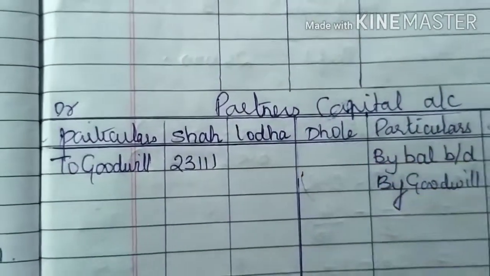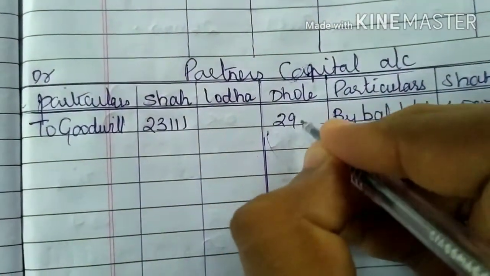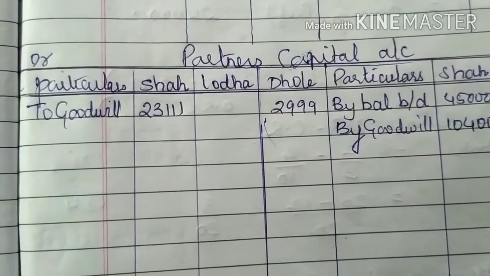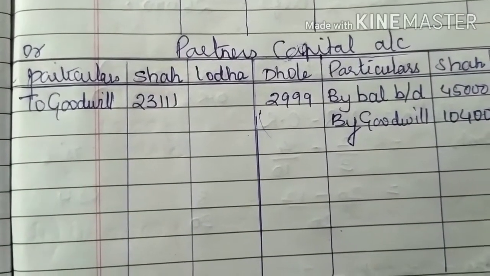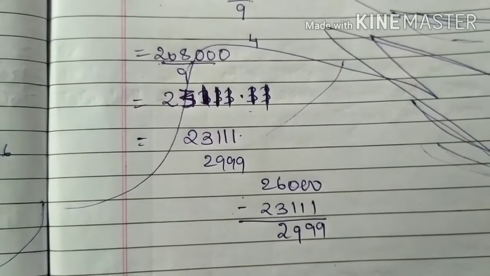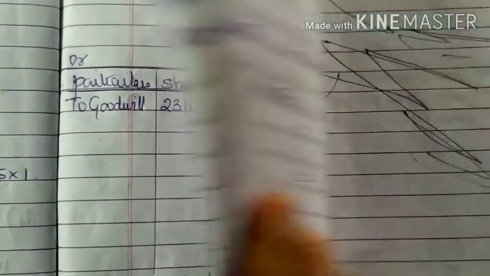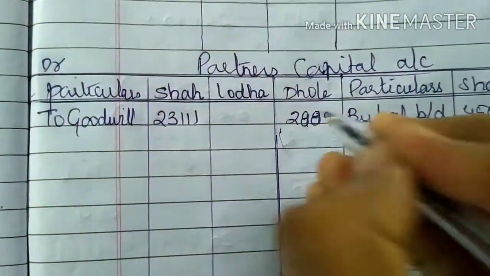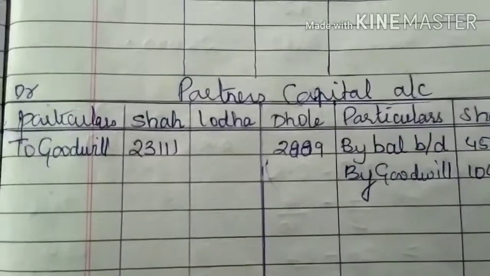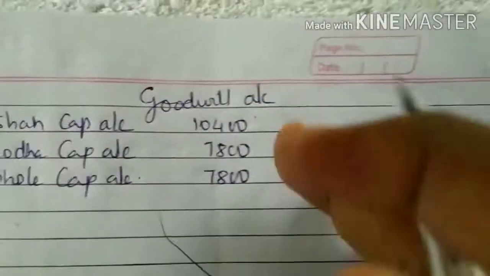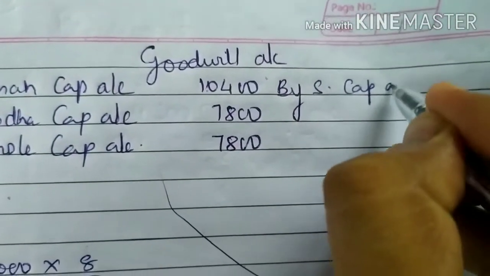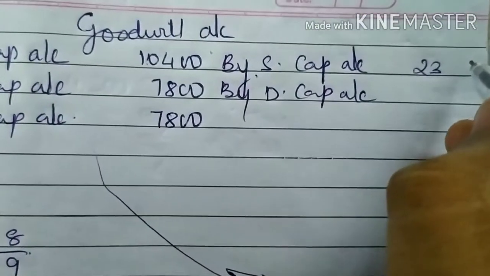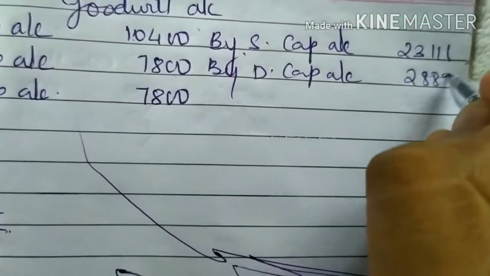So 23,111 and 2,889. Second effect, in goodwill account credit side, by Shah capital account and by Dole capital account, 23,111, 2,889.